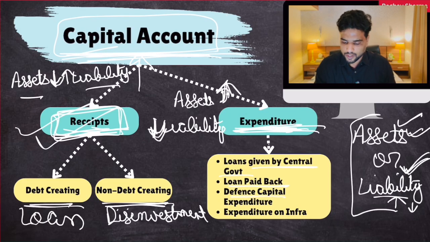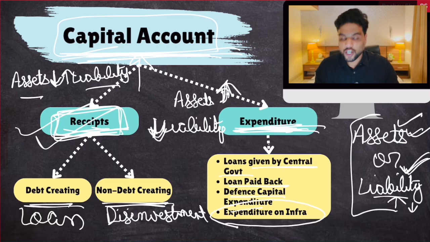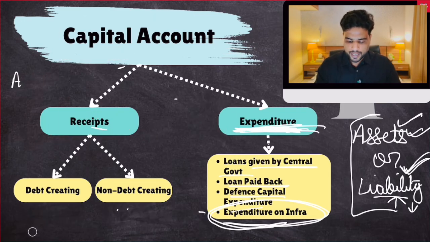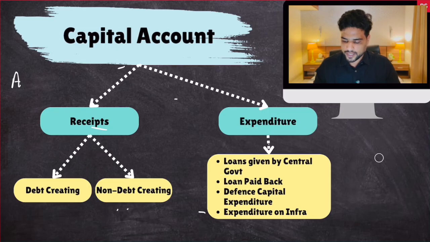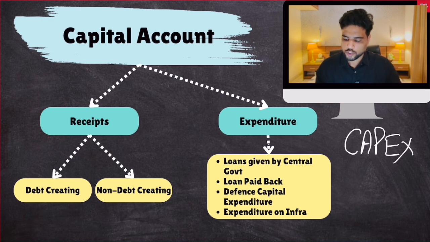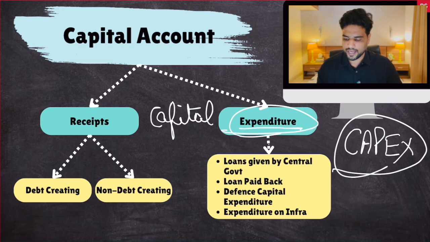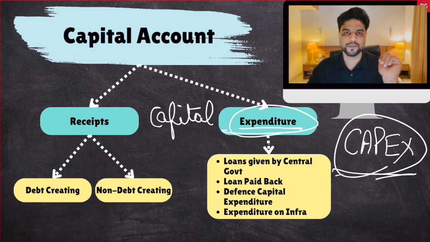increase your assets. Okay. And last, expenditure on infrastructure: building roads, bridges, highways, trains. Expenditure on infra is capital expenditure. Clear? Mind you, whenever you read newspapers or the budget, capital expenditure is sometimes mentioned in short form as CAPEX. CAPEX is nothing but capital expenditure. You take cap from capital and X from expenditure.